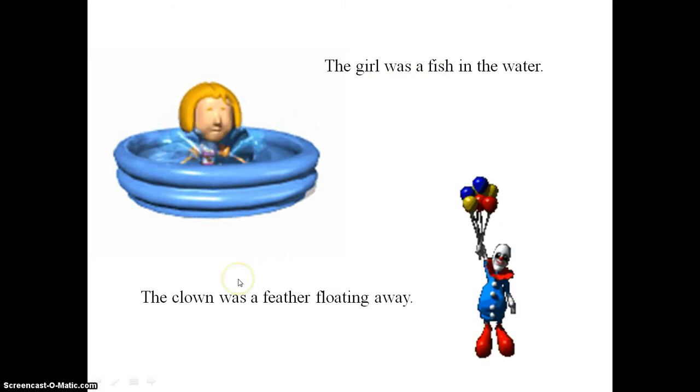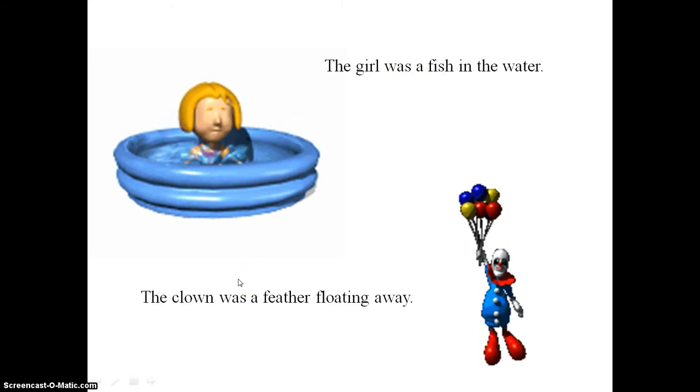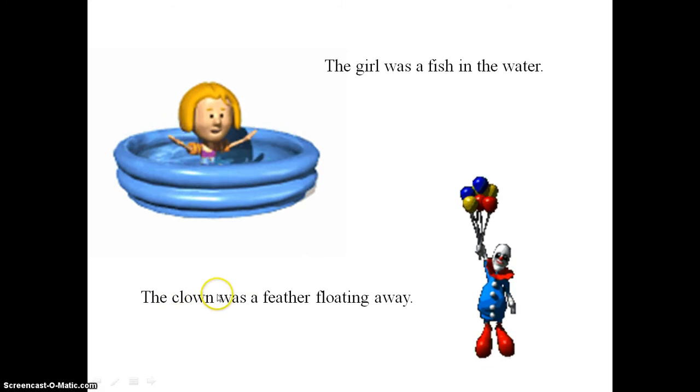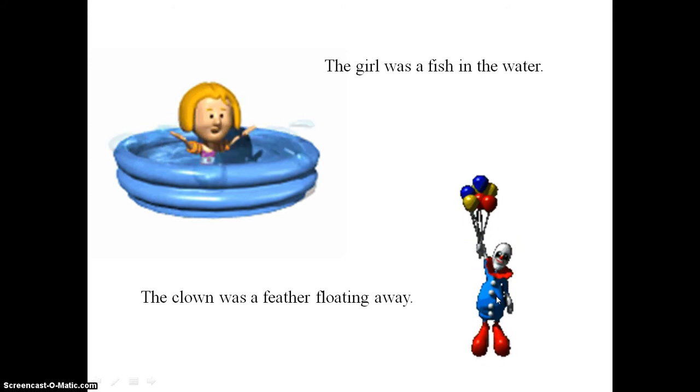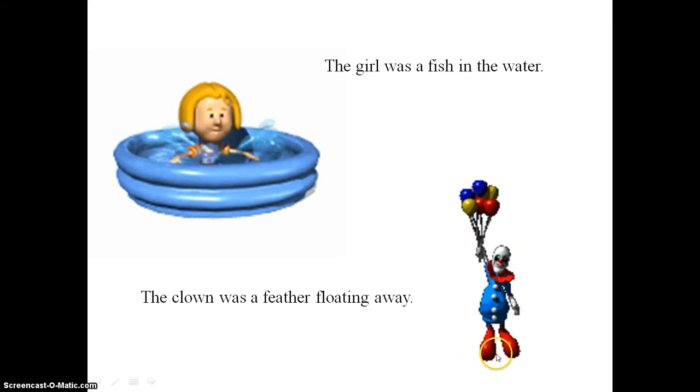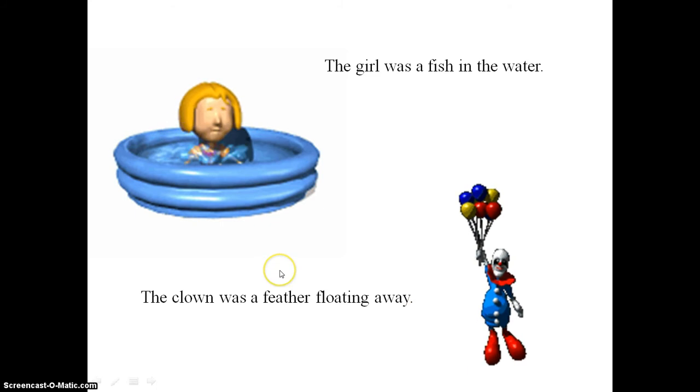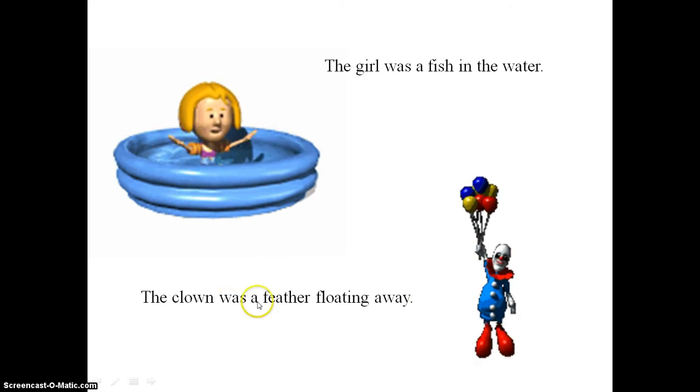Next example, the clown was a feather floating away. I'm comparing a clown to a feather, probably because they both don't weigh a lot. I can see here that the balloons are picking up that clown and carrying him away, just like wind would carry a light feather away. So it probably means that they're both very light.